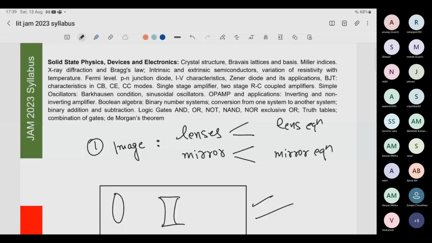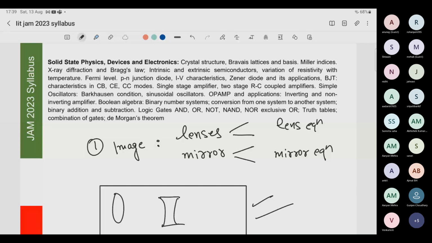So I would suggest you solve all the previous year questions of IIT JAM for solid state physics and read the notes, with the extra notes which I am providing for free electron theory. And there is one more topic for which I have also provided notes. Then comes Fermi level and so on. You can leave those, and if you want, you can do them. Not a very important topic. Semiconductors and Fermi level, I am talking about.